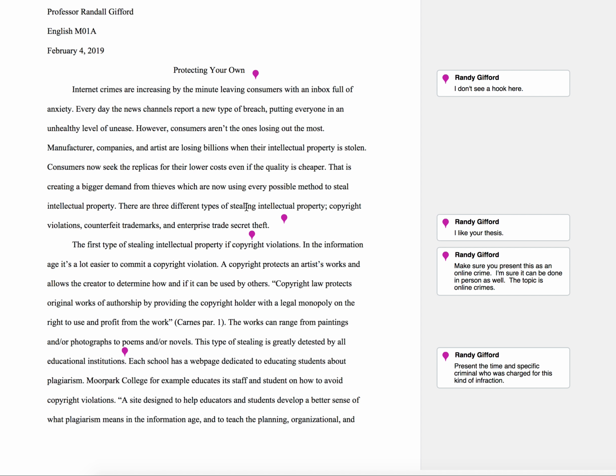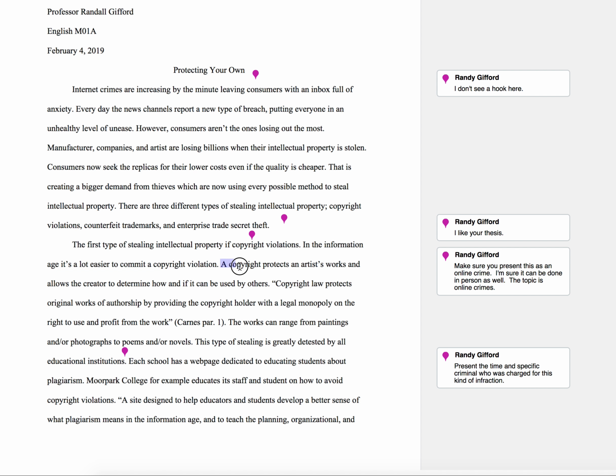So we have 3 different types of stealing intellectual property. Does it really talk about online crime? I like your thesis. It breaks it down into 3 parts, but is it all online? I'm not sure. I get to the topic sentence here. This doesn't talk about online. Now, the second sentence does. It's talking about an information age, and so I believe that means digital age and digital copyrights. So there's a hint of copyright digital infringement here, but really it should say the first kind of examples of internet crime are digital copyright violations.